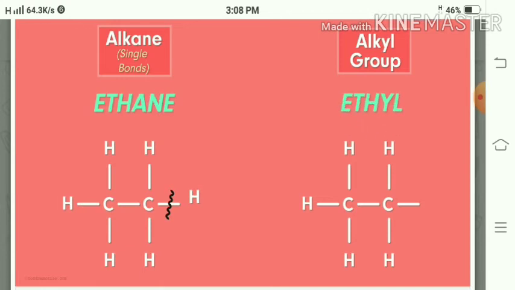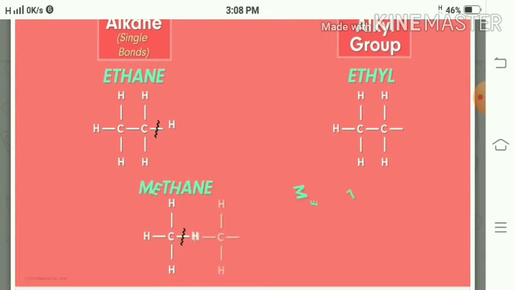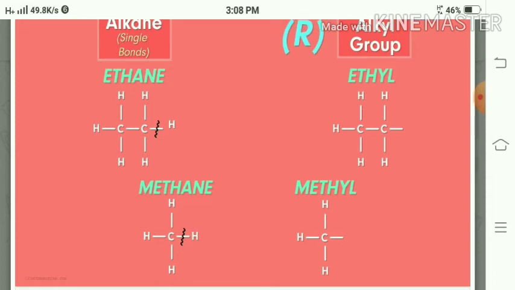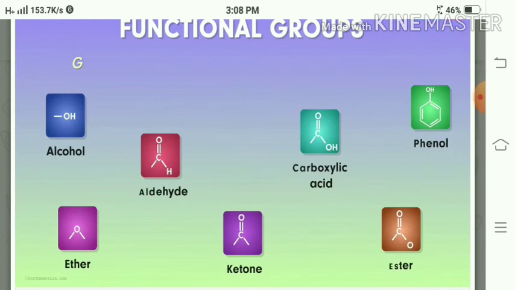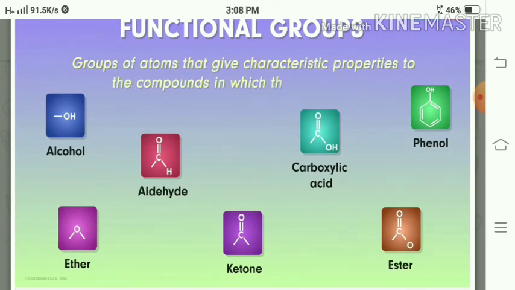So, from ethane we removed one hydrogen and got the ethyl group as an alkyl group. In the same way, from methane, CH4, we remove one hydrogen and get the methyl group, CH3. Thus, these alkyl groups get connected with functional groups and we get the corresponding compound.